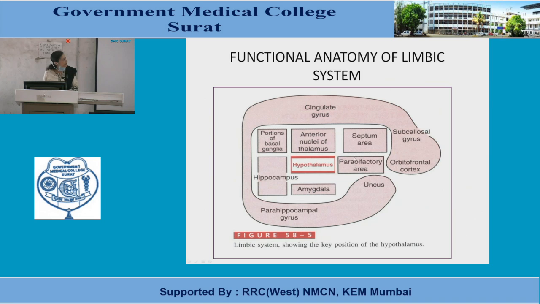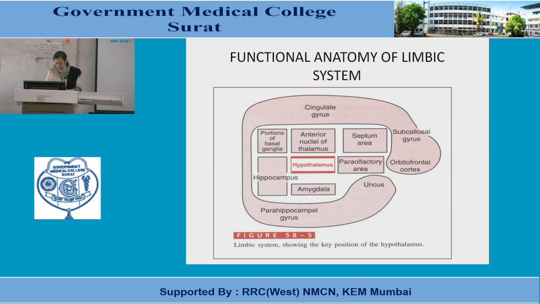These subcortical structures are surrounded by the limbic cortex, and those are the orbitofrontal cortex, subcallosal gyri, cingulate gyrus, parahippocampal gyrus, and anteriorly there is the uncus. The main feature of this limbic cortex is that it is actually a paleocortex.